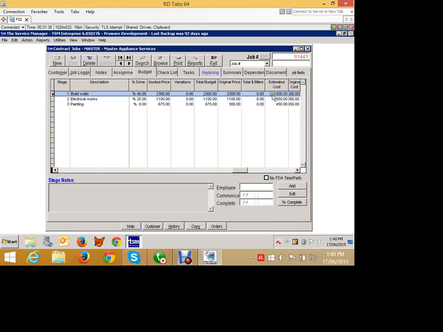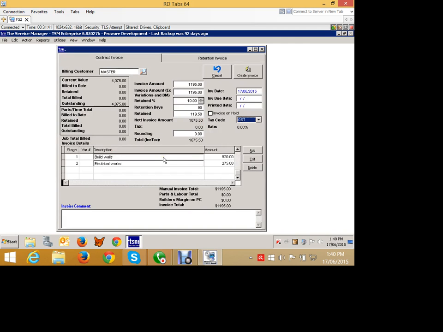So let's go and raise an invoice. So what you'll see now is we have $1,195 invoice amount calculated. Our current value is $4,075, and nothing else has happened so far. Of my $1,195, that comes from $920 against stage 1 and $275 against stage 2. And on top of that $1,195, we've retained 10% for 90 days, which is $119.50, giving us a grand total of $1,075.50, which will actually end up being invoiced to the customer. We can go and create that invoice.